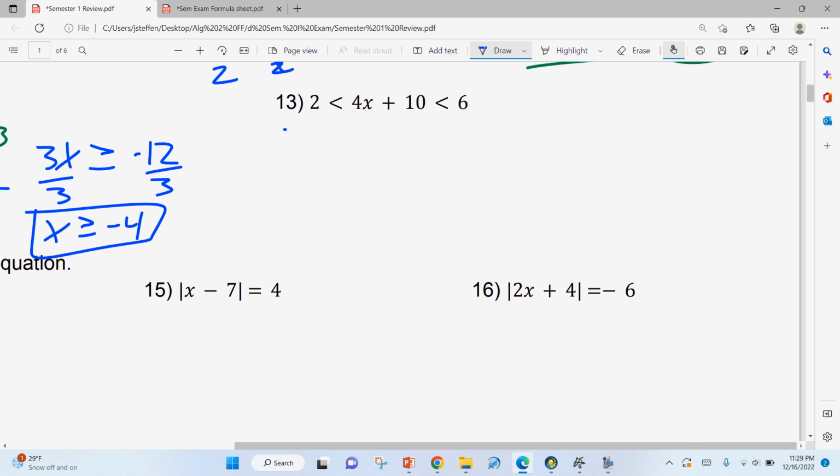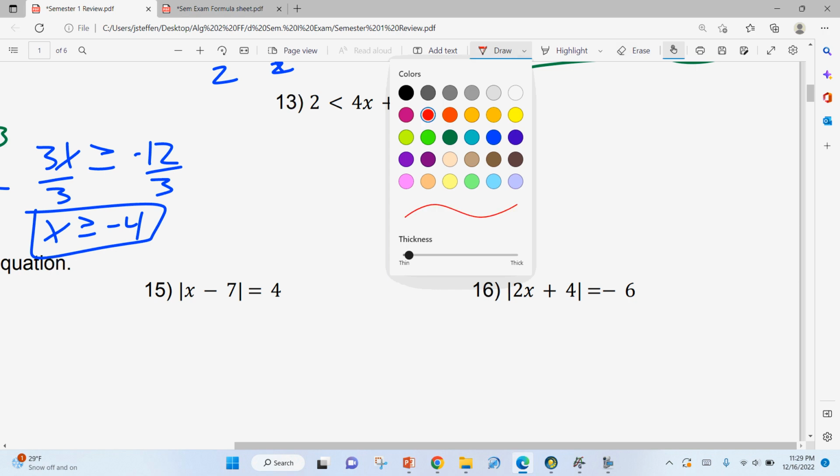This one, I know a couple of you guys did it differently where you subtract 10 from all 3 sides. If you do it that way, that's fine. Just make sure you do it to all 3 of those spots. A lot of people miss it because they don't do it on this left-hand side. So if you want to do it that way, you can. Just be careful.